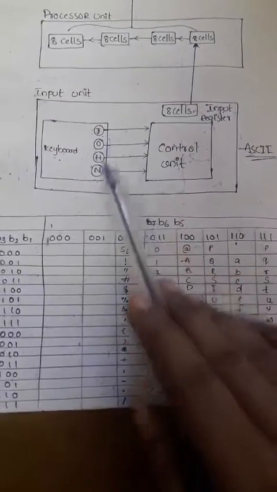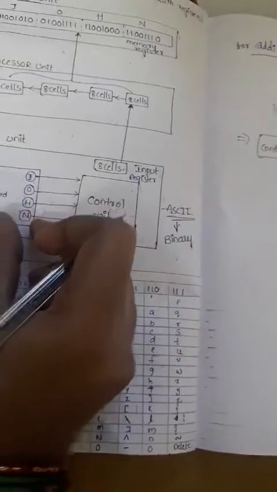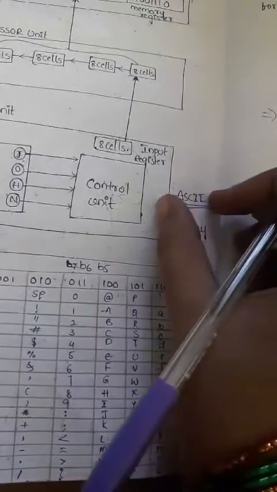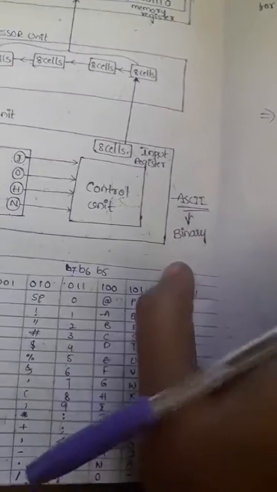So how do we convert these characters into ASCII code? ASCII code is represented in binary. Just now I explained that the computer can understand only binary information, so we need to convert these characters into binary information. But the computer doesn't directly understand the ASCII language, so this binary ASCII code is directly converted into binary information.